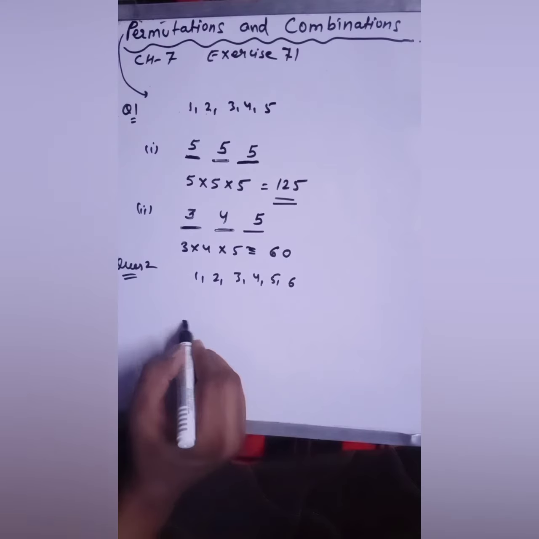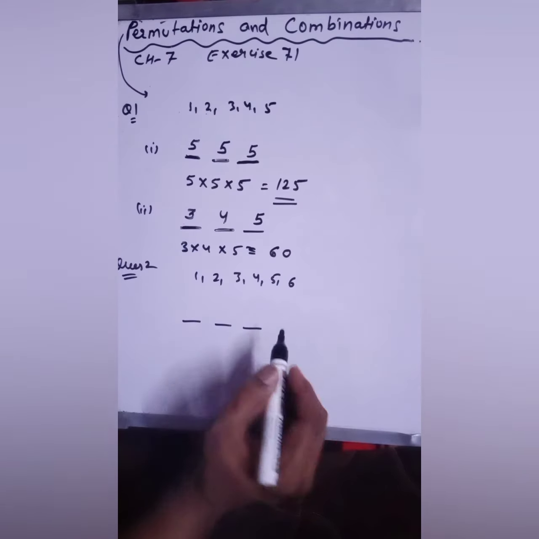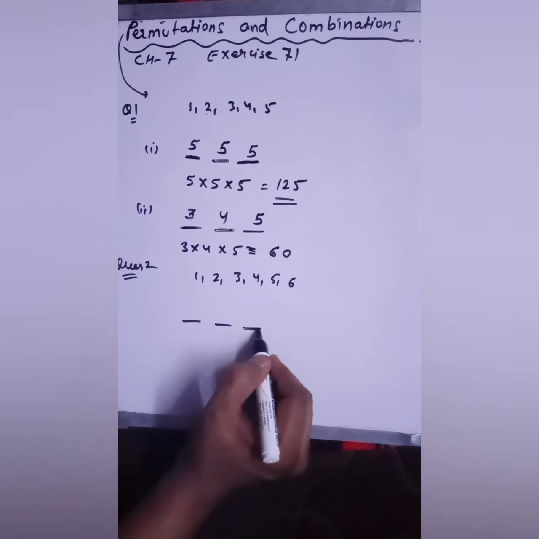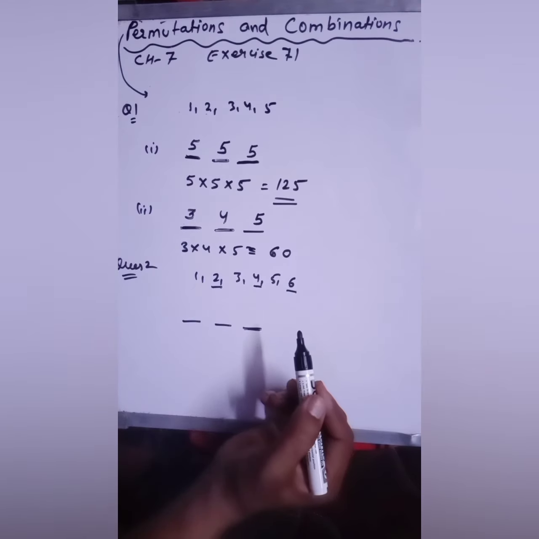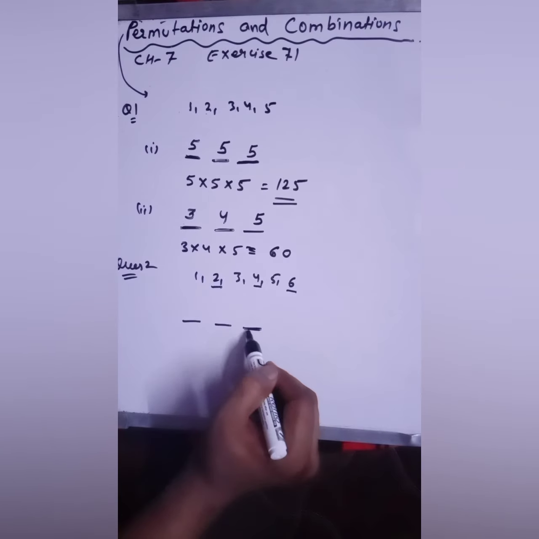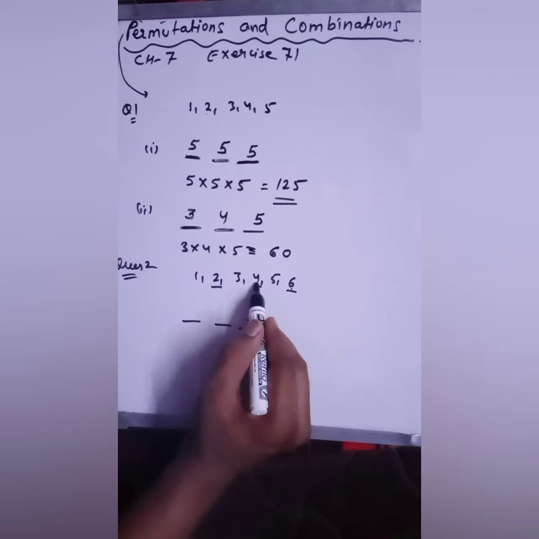Fine, we have to make a 3-digit number, so I'm making 3 dashes. It must be an even number, so for this place you can use 2, 4 or 6, because you have to make an even number. So the choices for this would be 3, that is 6, 4 and 2.